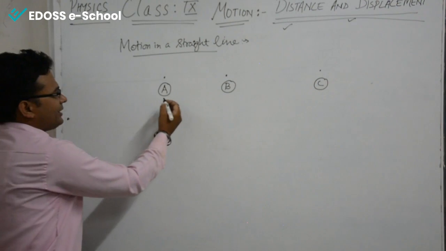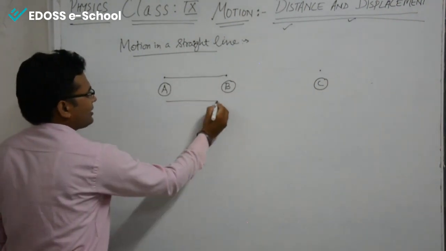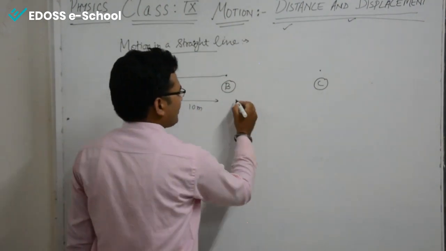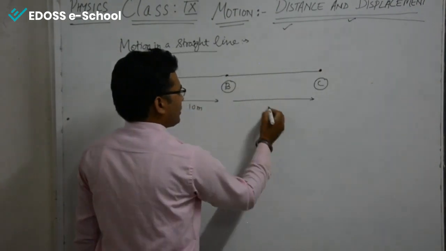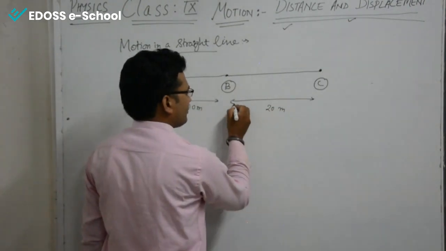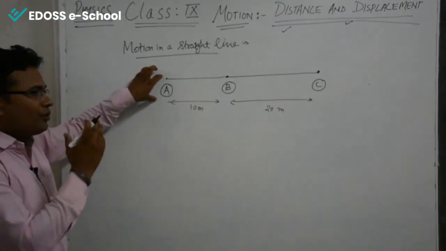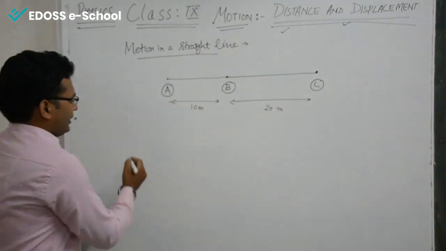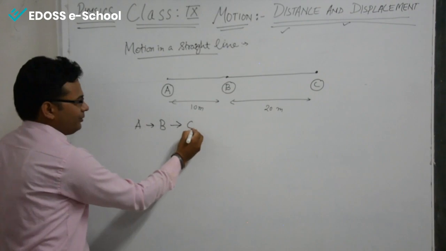Let us say the distance between A and B is 10 meters, and from B to C is 20 meters. Suppose a person has to go from point A to point B and then finally to point C.